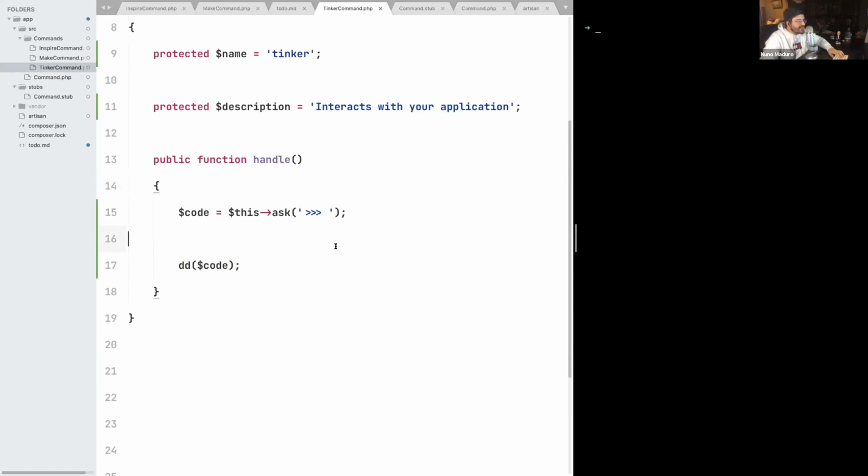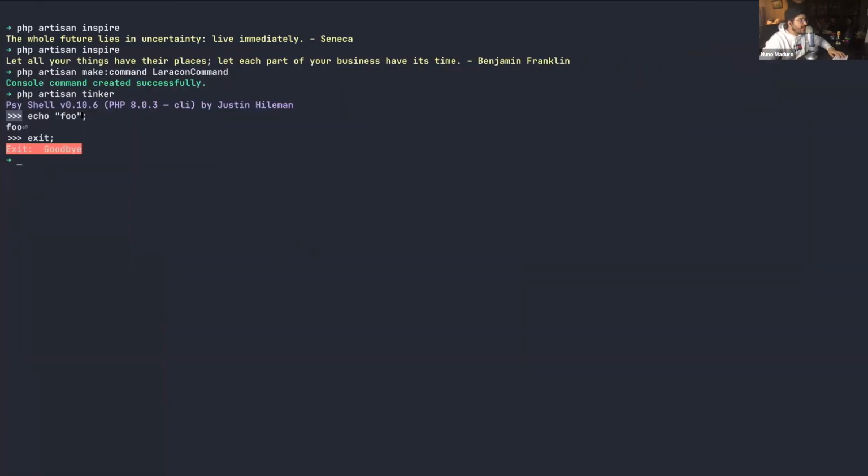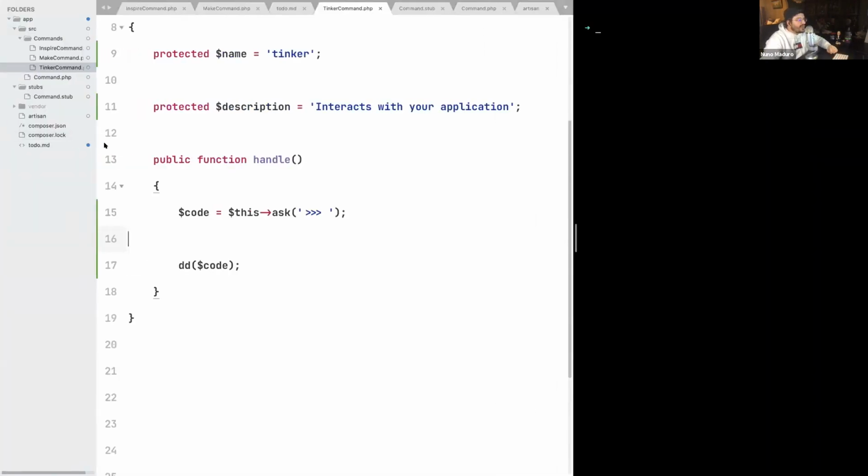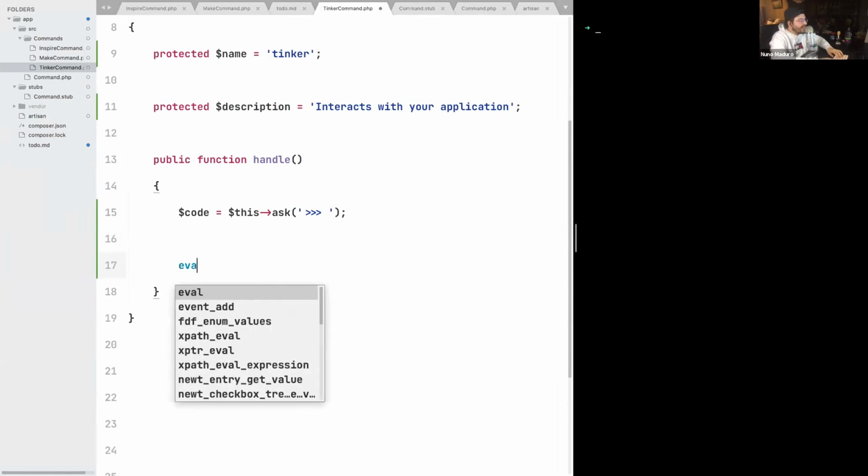The next step is to somehow evaluate the code at runtime, because in Tinker you type code and the code gets executed. So how can we do something like this? Well, you can use a very magical function that I don't want you to use at home, and please do forget this live coding session. This specific part is this function called eval.